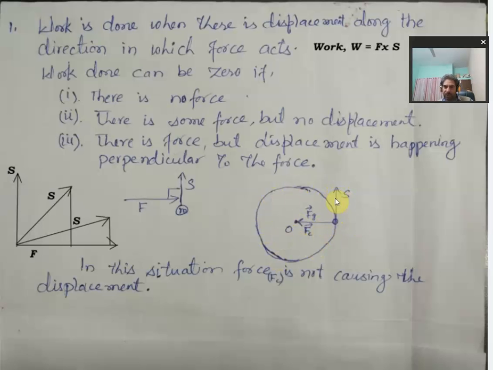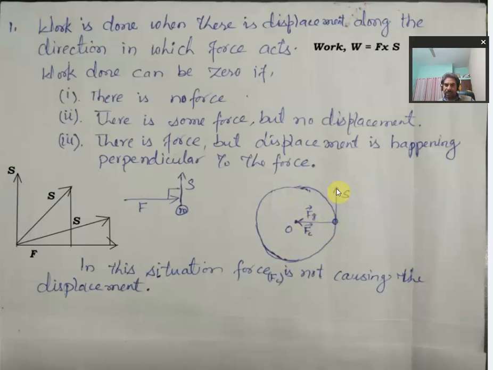So the direction of displacement will be taken along this direction, which is tangent to this circle, right? And this force, which is acting towards the center, means along the radius and radially inward, has to act along the radius towards the center always.